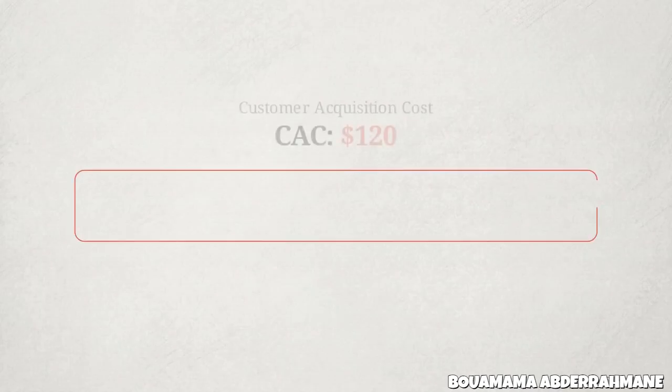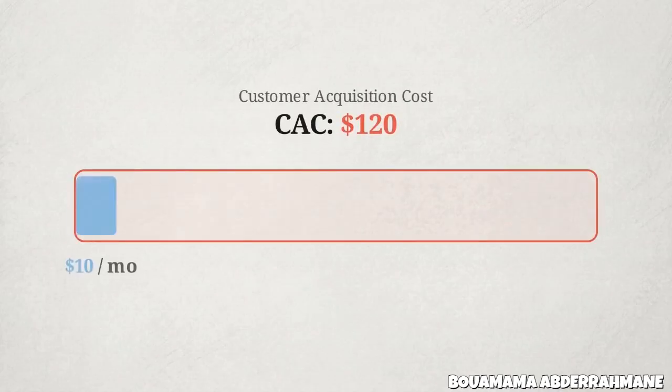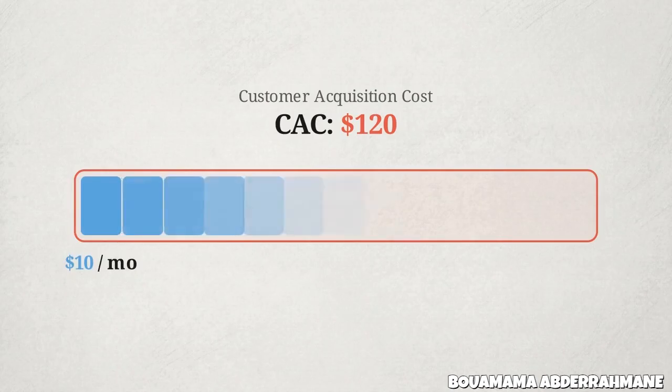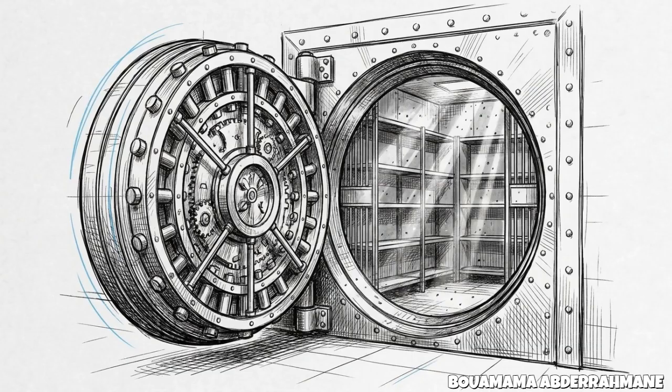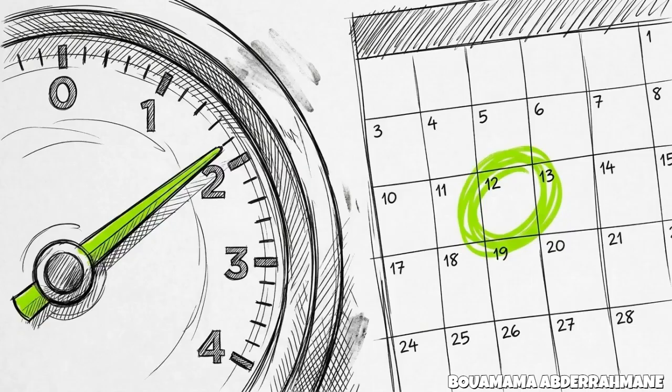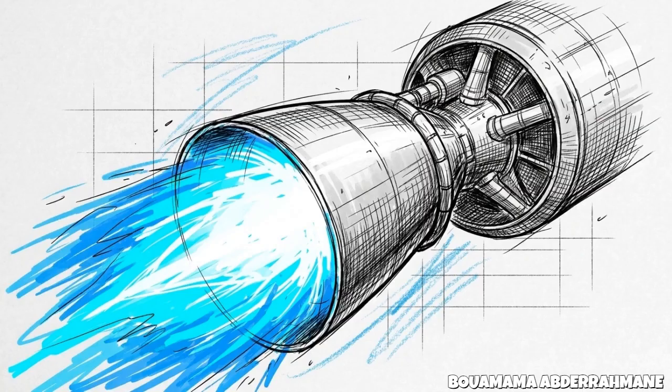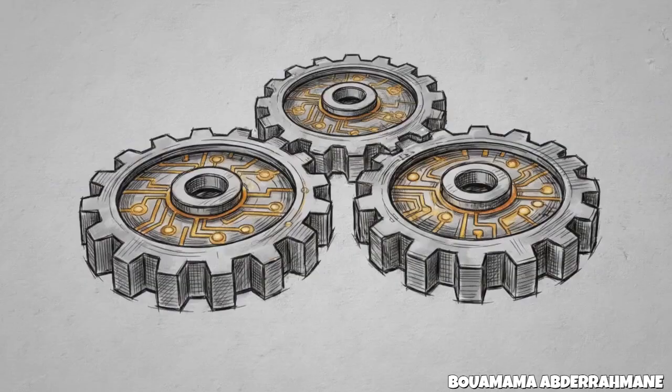This gauge measures the LTV to CAC ratio, the ultimate viability benchmark for any SaaS business. A ratio of less than 3 puts the company in danger. A ratio of 3 is the perfect equilibrium of healthy, sustainable growth. A ratio pushing past 5 actually represents a missed opportunity. It indicates the company is severely underinvesting in marketing, ceding market share.